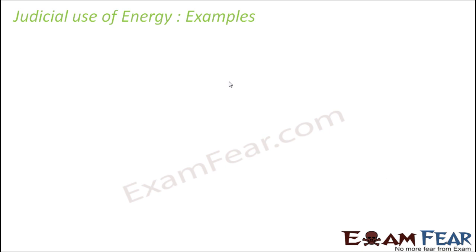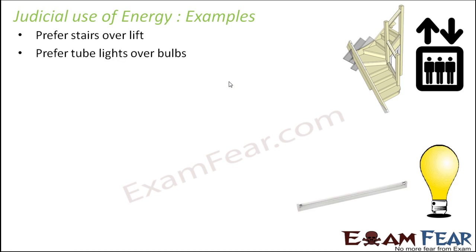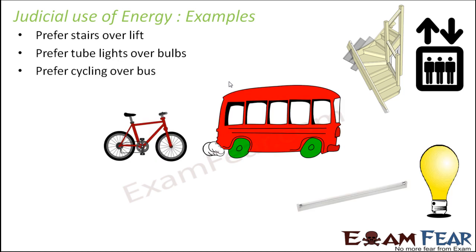Some of the ways by which we can make judicious use of energy: prefer stairs over lift, because the lift would cost electricity, and for electricity we use thermal power plants, which are dependent on energy from coal. So basically, if you are wasting electricity, you are actually wasting fossil fuels. Prefer tube lights over bulbs, again to save electricity.